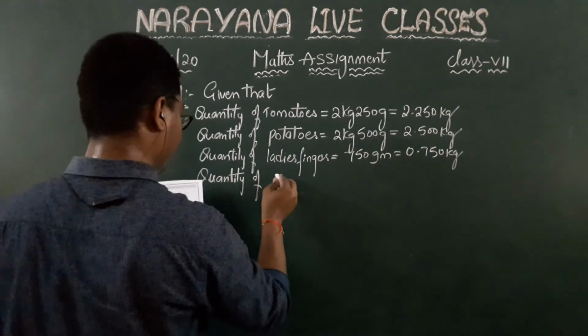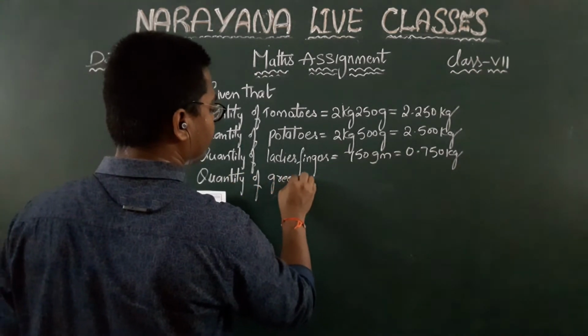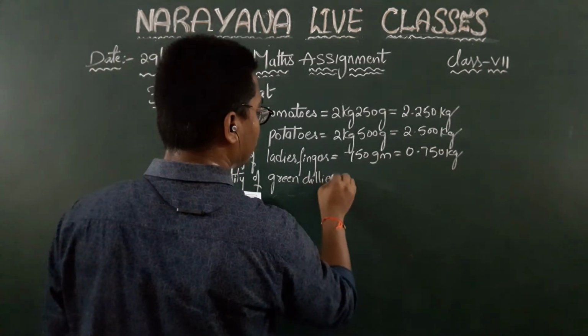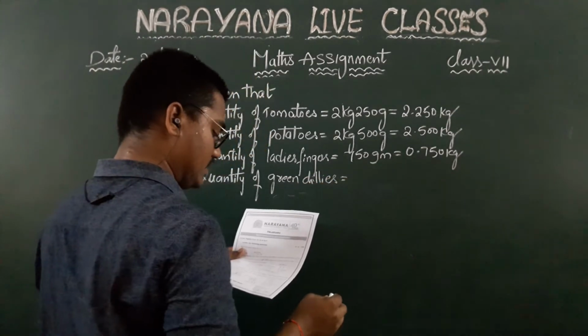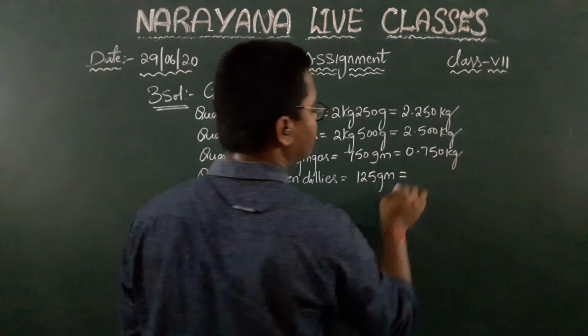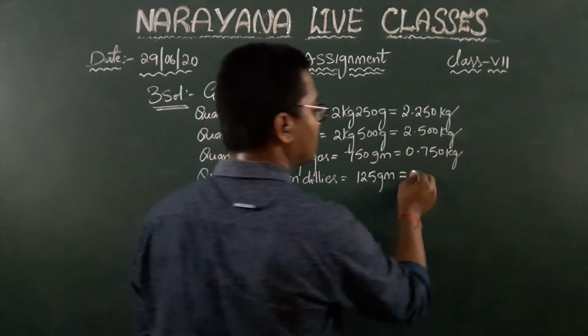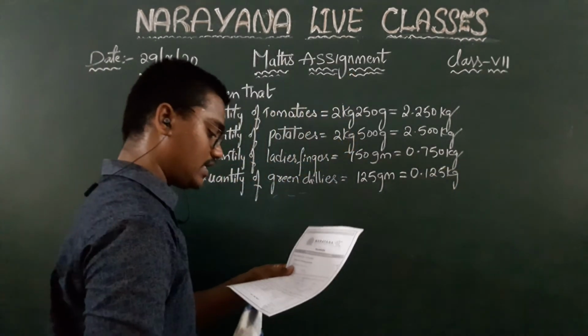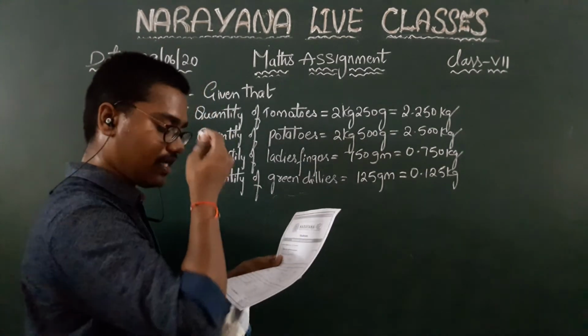Quantity of green chilli. Green chillies is equal to how much, children? 125 grams. When you convert this 125 grams into kgs, children, it is 0.125 kg. Now they are asking how much weight did Upendra carry back to his house?